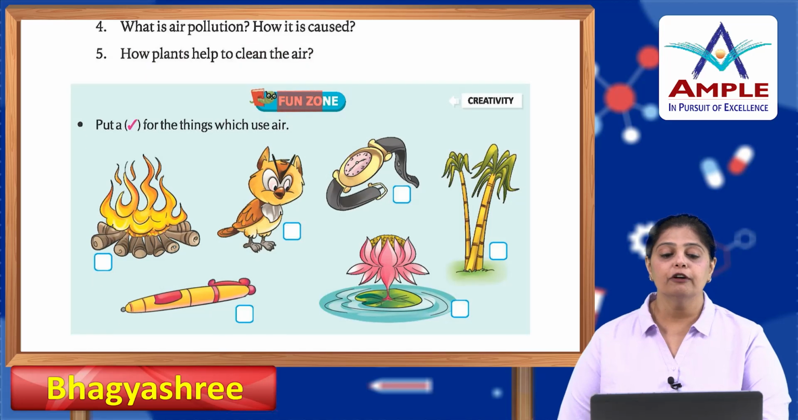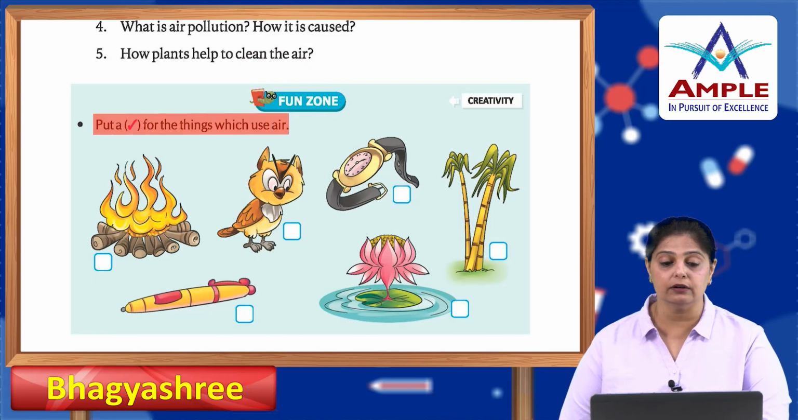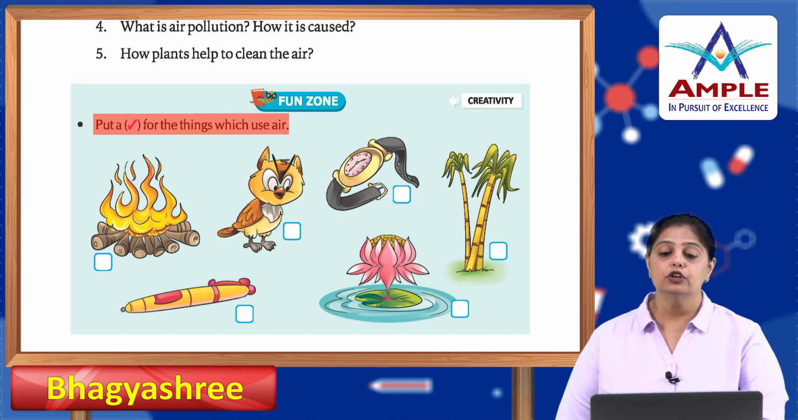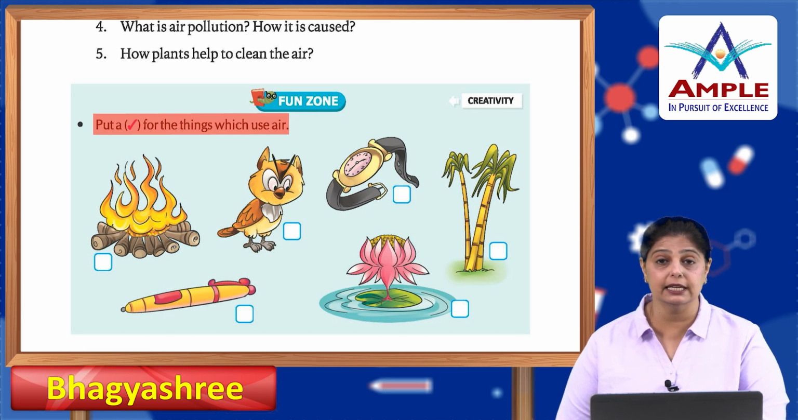Alright. Now, fun zone. Put a tick for the things for which we use air. Okay, to burn fire. Okay, yes. For breathing, true. Okay. Does air help to run a clock or a watch? No. Okay. Sugarcane and lotus, they are plants. They need air. Okay. And pen, no, we don't need air.